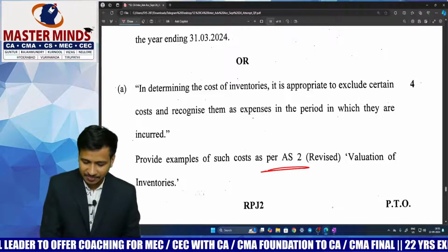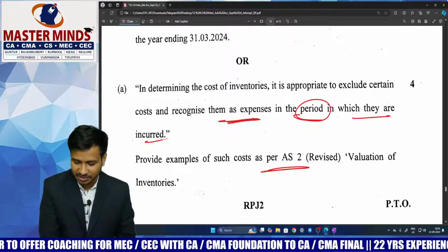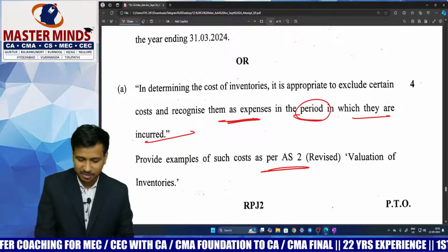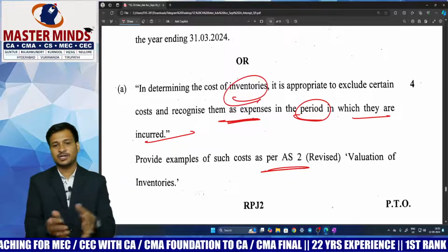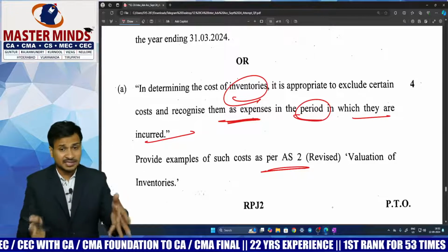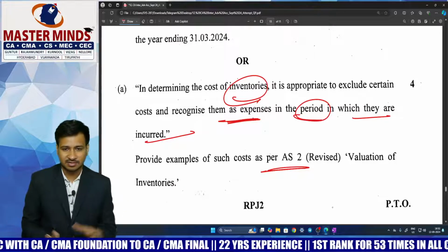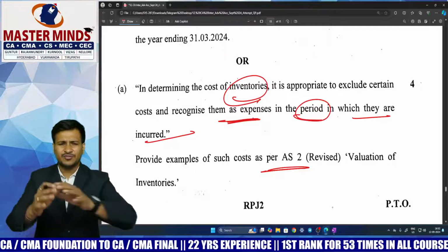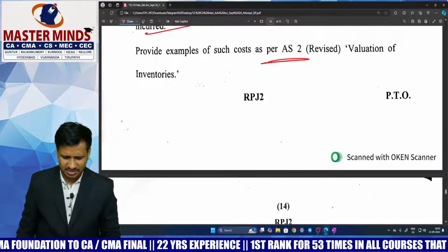So he is asking, recognize the expense in the period in which they are incurred and they must not be included in the cost of inventories, like all the abnormal losses, finance cost or borrowing cost which did not satisfy the qualifying asset definition, and selling and distribution expenses, etc. That is relating to this one. If you're good at theory, you can write it very easily.